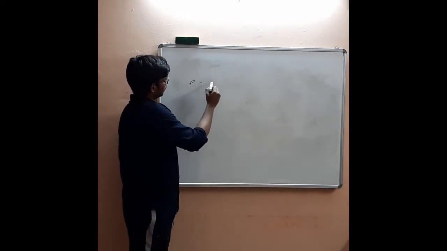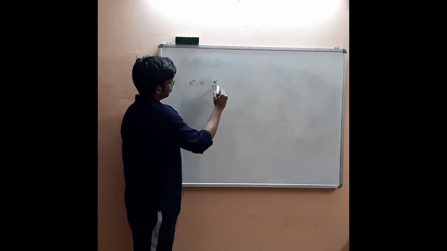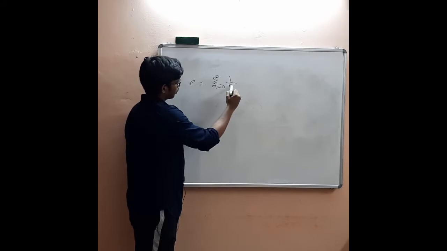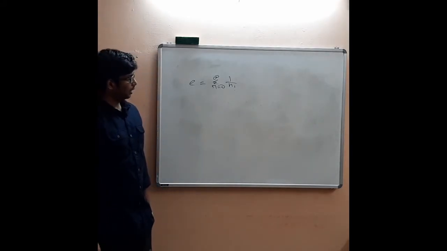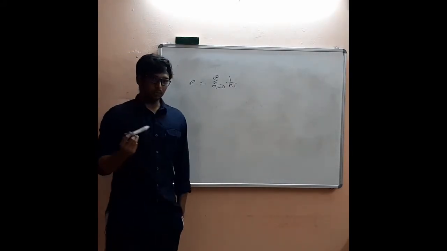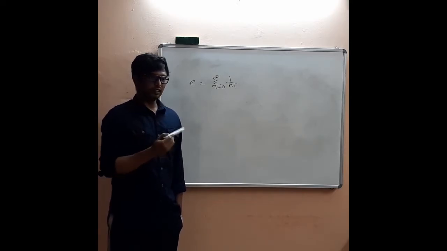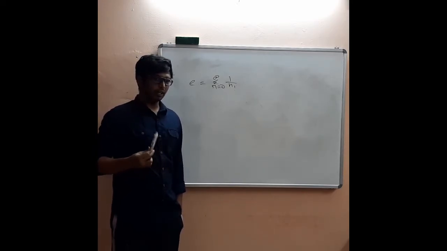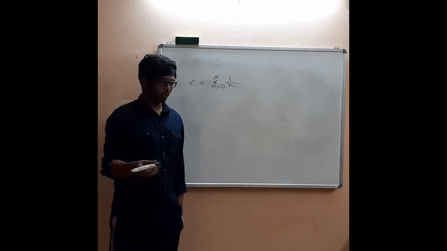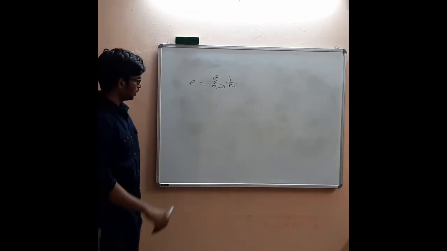And e is basically this infinite sum, the summation of n equals 0 to infinity of 1 by n factorial. This infinite sum has some interesting properties, and these properties are applied to study many other phenomena and many other problems. Basically, that's it.